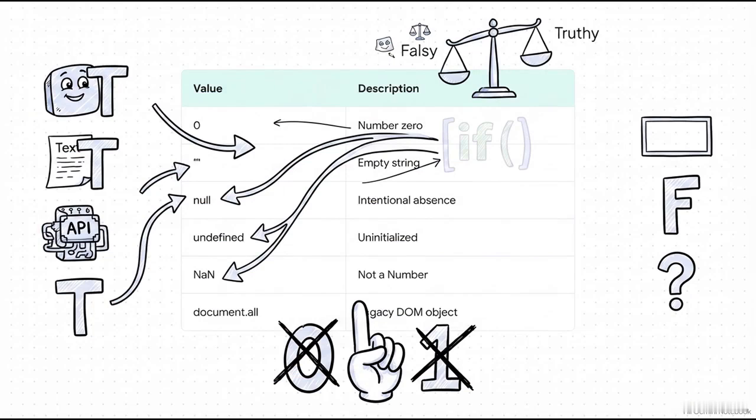Now, because of this coercion, JavaScript views every single value in the entire world as either truthy or falsy. But here's the trick. You don't need to memorize what is truthy. You only need to memorize these exactly 6 strict falsy values: the number 0, an empty string, null, undefined, not a number, and the legacy object document.all. If you put any of those 6 things inside an if statement, they automatically coerce to false. Literally anything else in the entire language safely defaults to truthy.